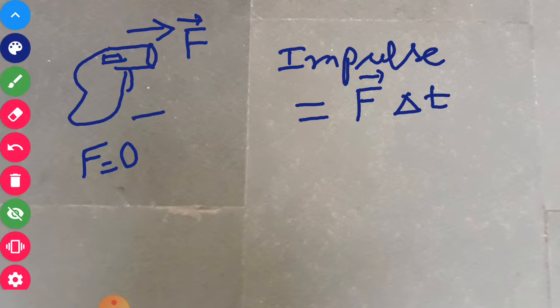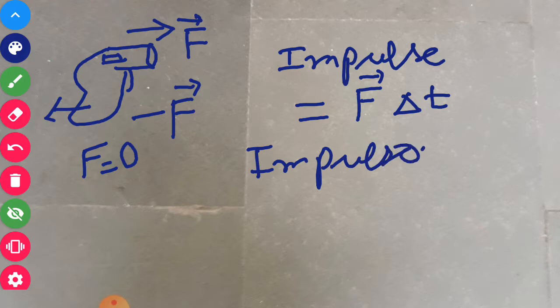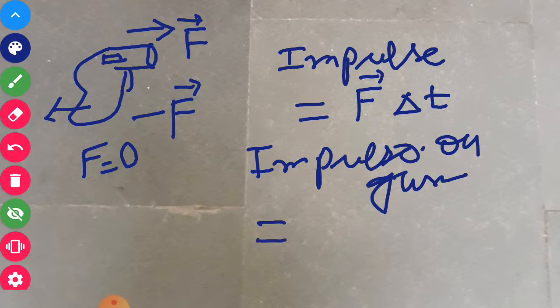So minus F force acts on the gun in the opposite direction, in this direction. So the impulse, that is the change in momentum of the gun, will be equal to minus F into delta t.